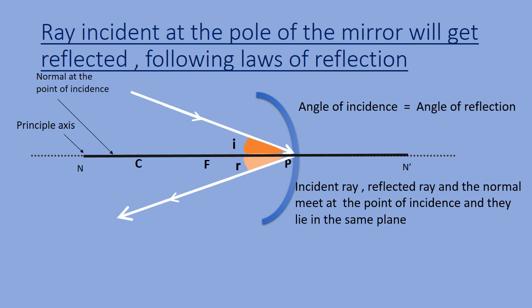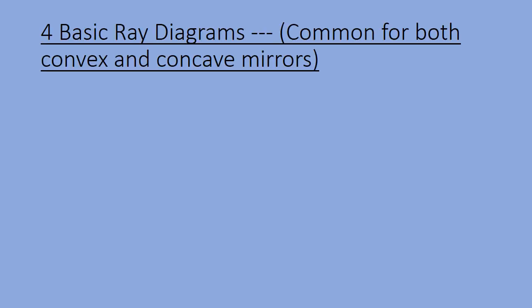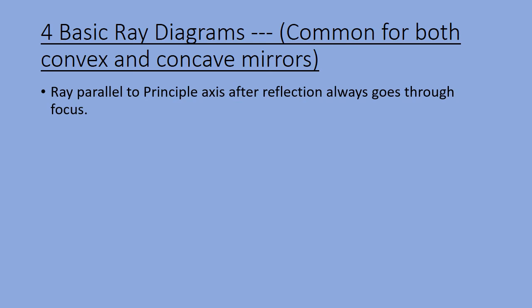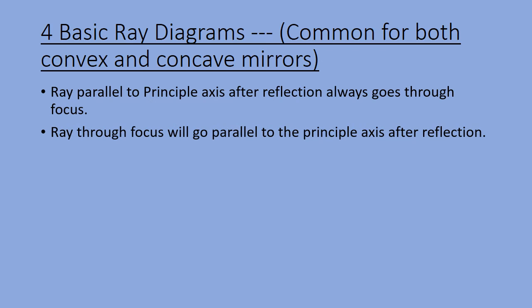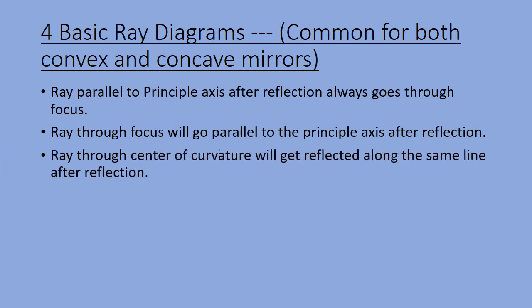So, in this lesson, we learned about 4 basic ray diagrams, and these ray diagrams are common for both convex and concave mirrors. The first one was that a ray parallel to the principal axis after reflection would always go through the focus. Second was a ray through the focus will always go parallel to the principal axis after reflection. A ray through the center of curvature will get reflected along the same line, and finally, a ray incident at the pole of the mirror will get reflected following the laws of reflection.